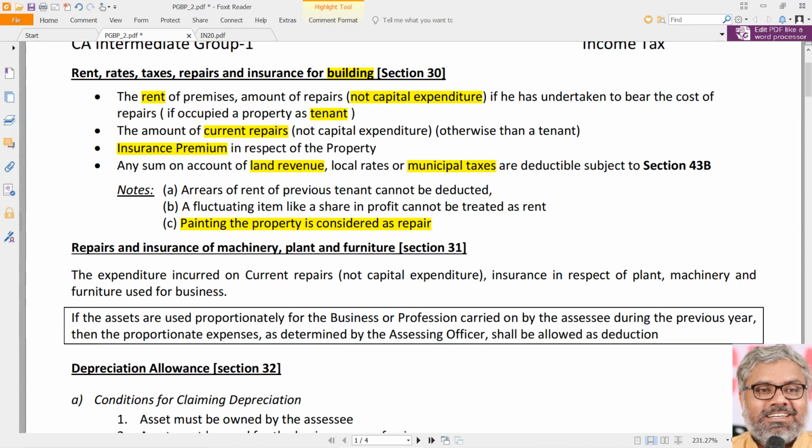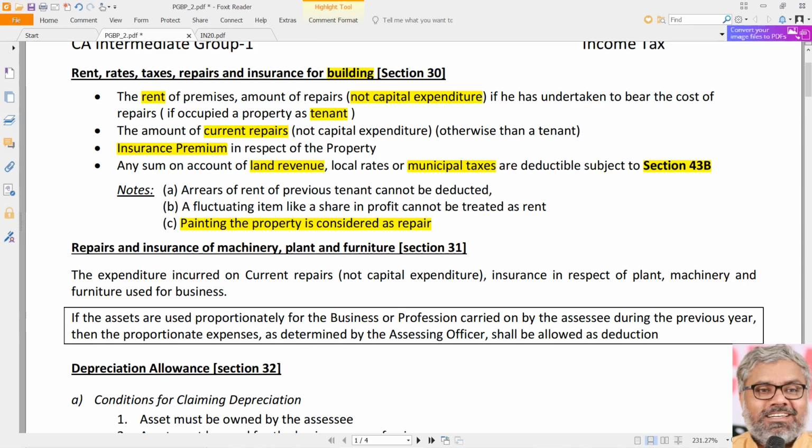He can claim insurance premium as deduction if he paid any insurance towards the property. He can claim municipal taxes, land revenue, any other taxes, local or state level taxes in relation to the building, all are allowed as deduction when the SSC is owner of the building. But condition is these expenses are subject to 43B. Now because the topic has come, what is 43B?